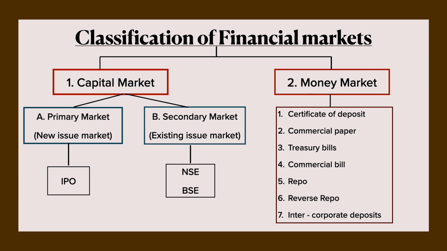Second, point B is secondary market, which is the market for existing issue of shares. So already you have bought shares from certain companies and now you want to trade these equity shares. You want to buy some more shares or you want to sell your existing shares. Then you will move to the secondary market, where stock exchanges exclusively list companies, and only those listed companies' shares are traded.